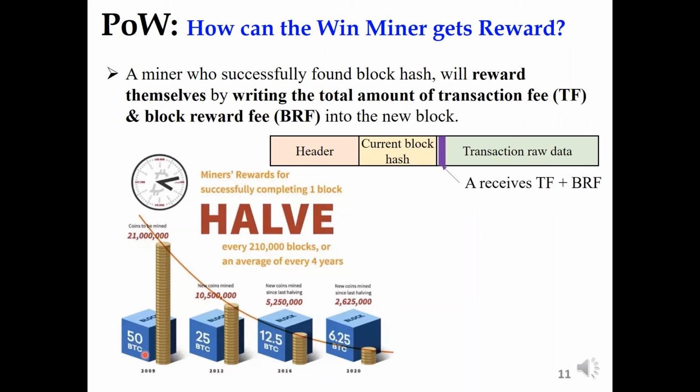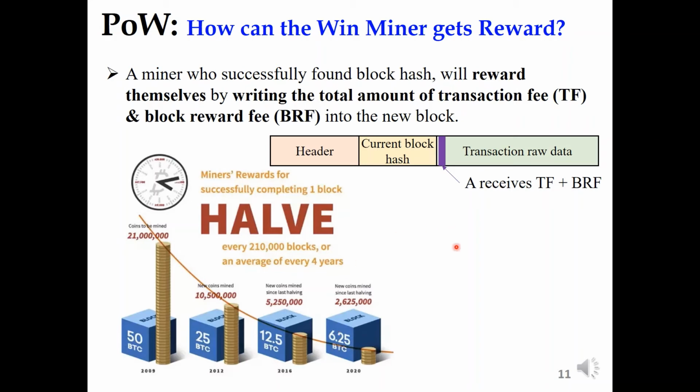For example, in the beginning, the reward was 50 Bitcoin for finding a new block hash. And the reward is reduced over time. Currently, in 2020, the reward is 6.25 Bitcoin per new block.